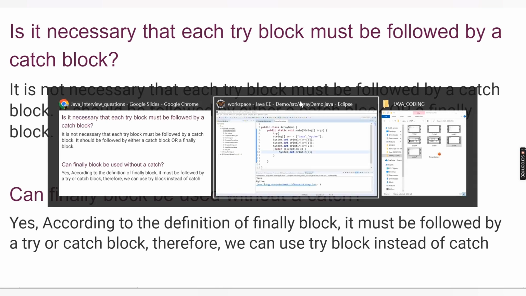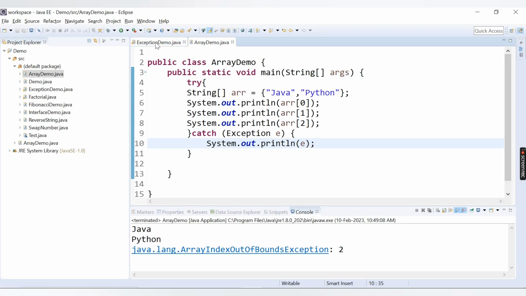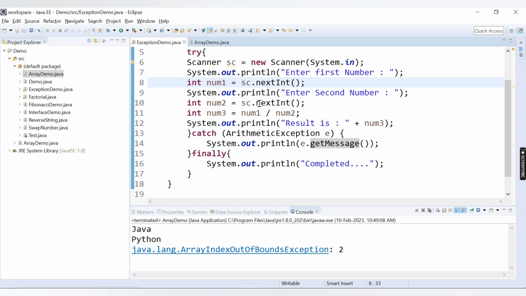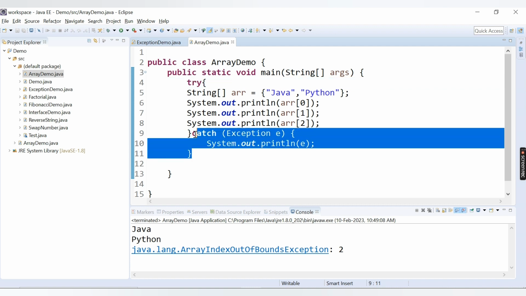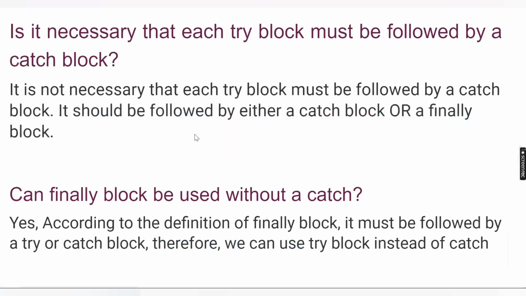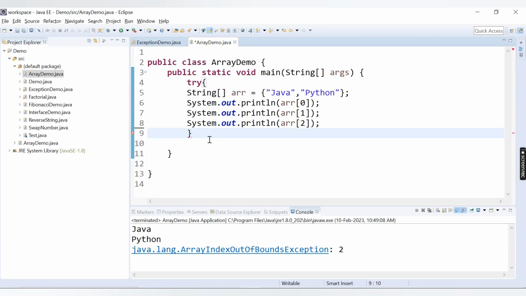Let me show you in the demo. In the previous video we learnt about these two exceptions, arithmetic exception as well as array index out of bound exception. Here try is followed by a catch block. If I don't provide this catch block, as our question says, is it necessary that try must be followed by a catch? It is not necessary.